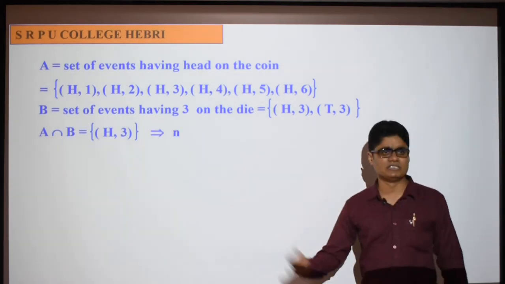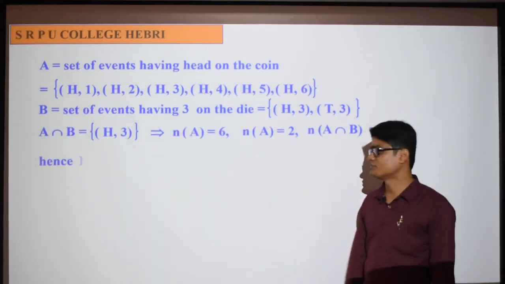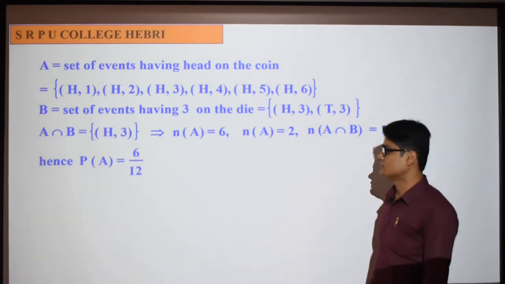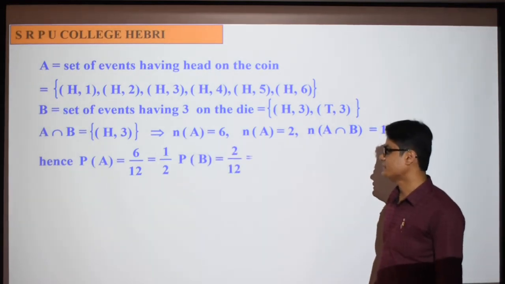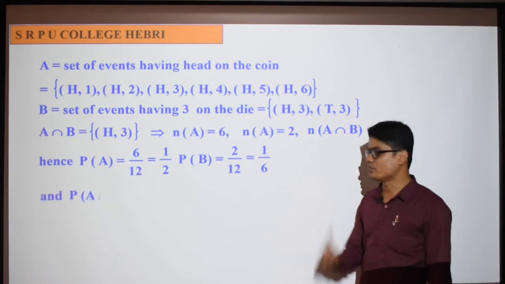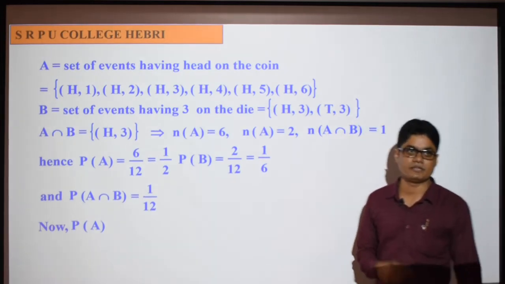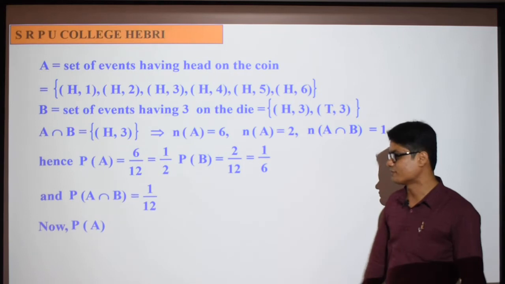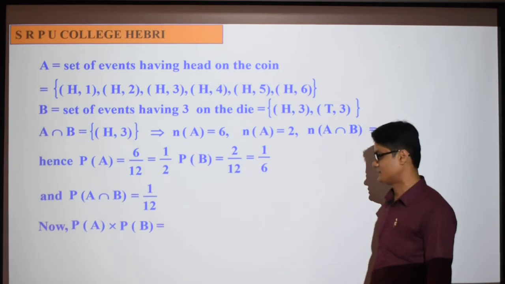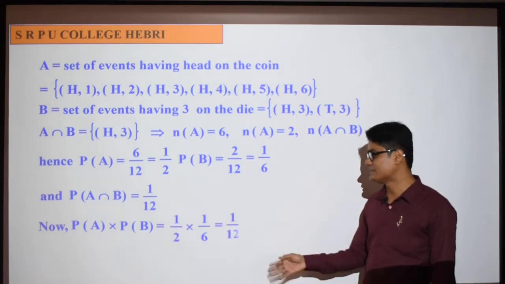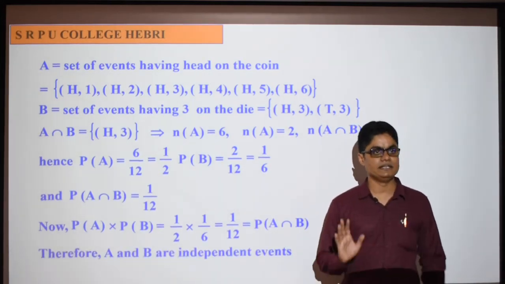So now with these numbers you can very easily solve this problem. Directly write the probability. What is the probability of A? 6 by 12, that is 1 by 2. Probability of B is 2 by 12, that is 1 by 6. Probability of A intersection B is 1 by 12. Now you have to check whether they are independent or not. How to check? Probability of A intersection B should equal probability of A into probability of B. First find probability of A into probability of B, that is 1 by 2 into 1 by 6. So it gives 1 by 12, and it is equal to probability of A intersection B. Correct? So what is the conclusion? They are independent.